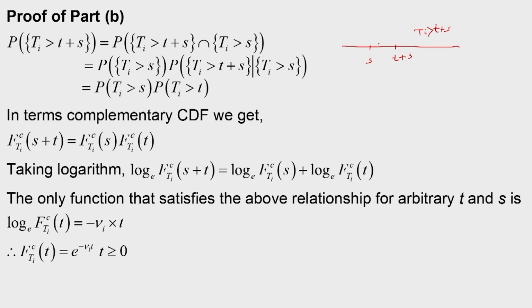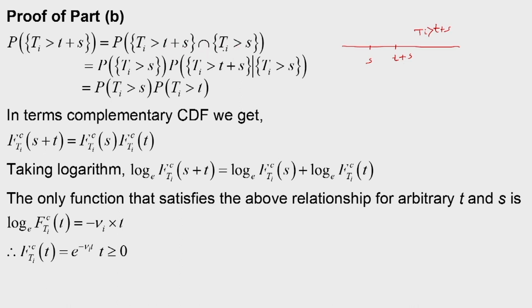And this interval is Ti greater than s. You observe that Ti greater than t plus s is the intersection of two intervals, Ti greater than s and Ti greater than t plus s. That is why the probability of Ti greater than t plus s is the same as the probability that Ti greater than t plus s intersection Ti greater than s.